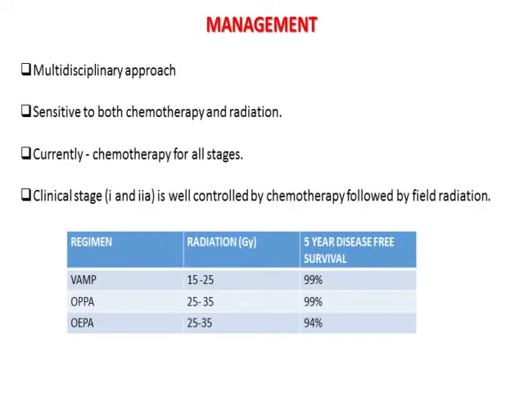Management of Hodgkin disease is mainly by a multidisciplinary approach. All of them are sensitive to chemotherapy, and most of them are sensitive to both chemotherapy and radiotherapy. Currently, chemotherapy is used for all the stages of Hodgkin disease. Clinical stage 1 and 2A are well controlled by chemotherapy followed by field radiation. Various regimens have been used. VAMP regimen, OPPA and OEPA regimens with field radiation dosage of usually around 25 to 35 Gy show a good 5-year survival rate ranging around 95 to 99%.